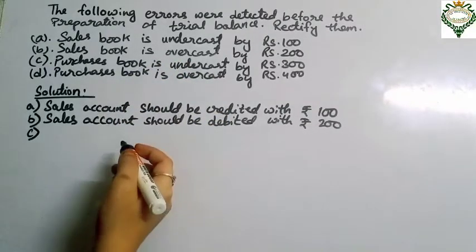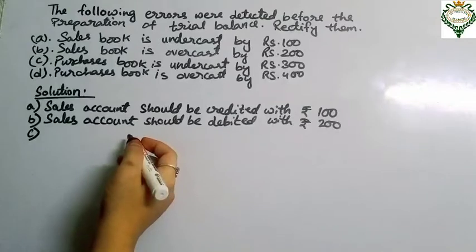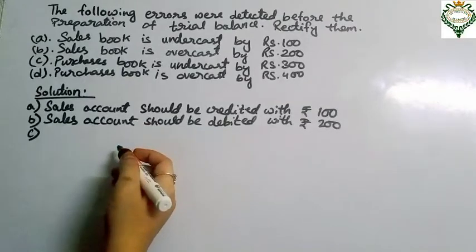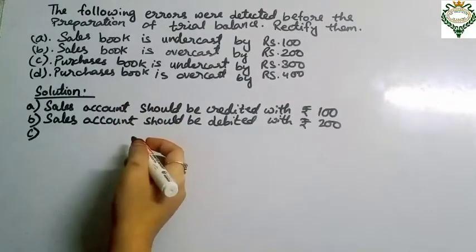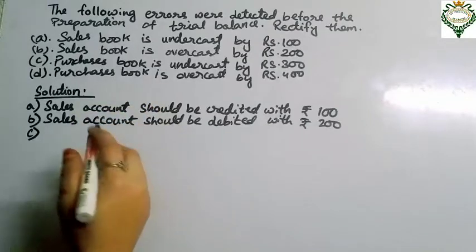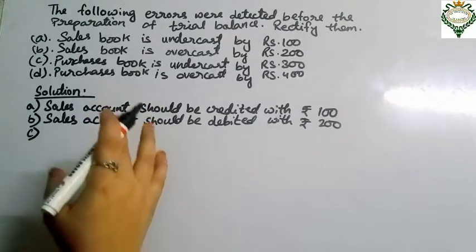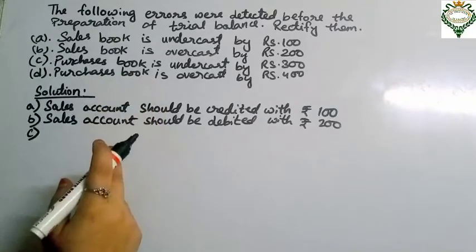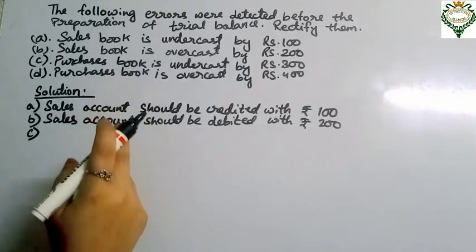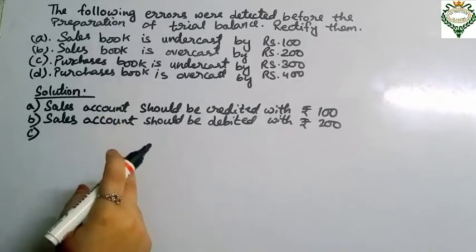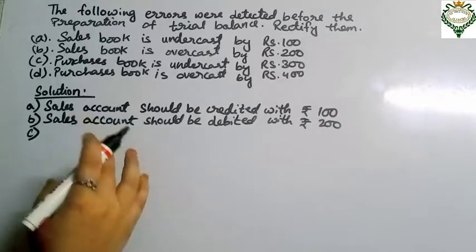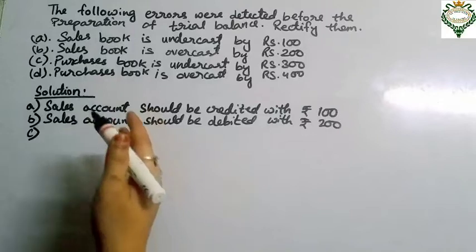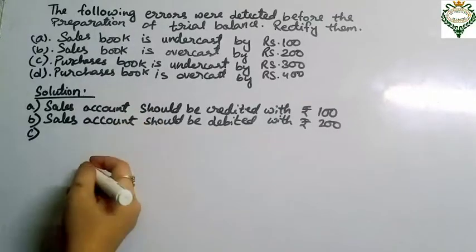So the undercasting has resulted in under debiting of purchases account by rupees 300. So this is an error of commission again. This error is only in the purchases account, so it is a one-sided error. There is a short debit in the purchases account by rupees 300. Hence it will be rectified by debiting purchases account by rupees 300.